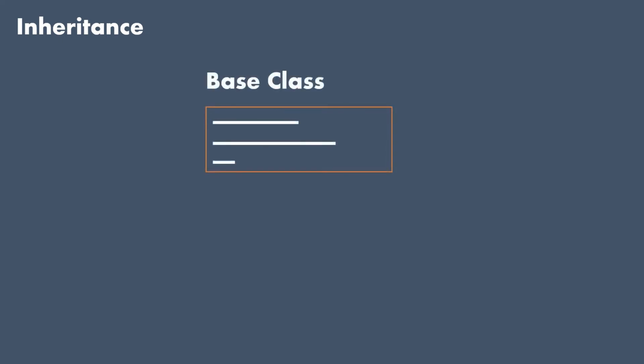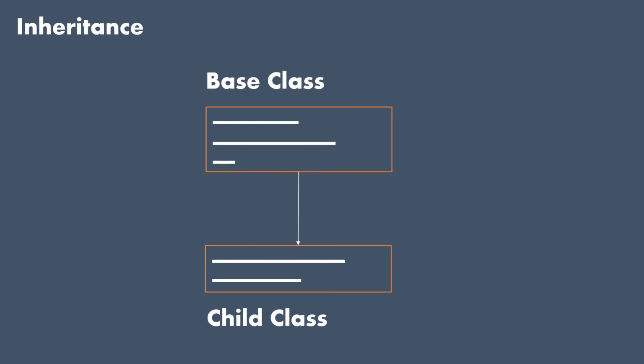Inheritance is a concept when we want to use the functionality of an existing class and want to add more on top of that. So for example, as we saw, we have class definitions in object-oriented languages. For example, here we have a base class. And if we want to extend that or use its functionality and add more on top of that, we can create what we call a child class. So child class will inherit the base class and it will have all the functionality of the base class. But it can also add more onto that. So this concept of extending a class is called inheritance.